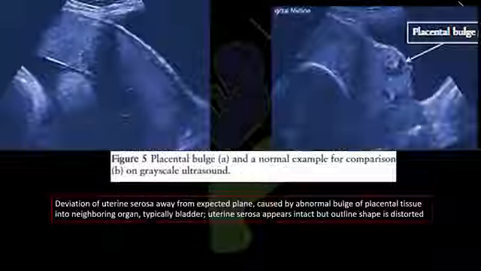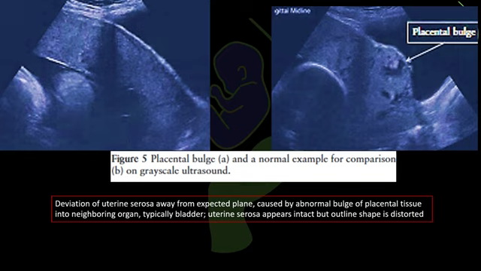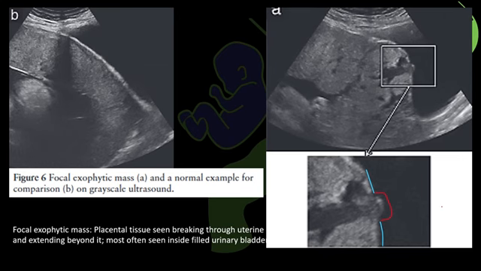So a placental bulge essentially represents outpouching of the uterus at the site of invasion, and when present, it suggests that there is insufficient myometrial thickness to contract and provide living ligature, highlighting the higher risk of the Accreta spectrum. So the next ultrasound marker is focal exophytic mass. The image on the left side is an example of normal uterine contour.